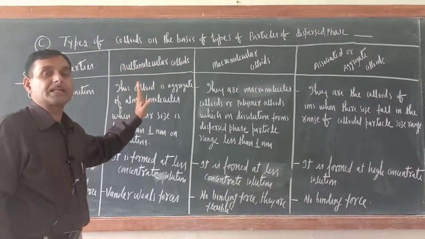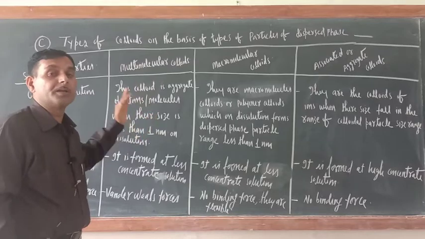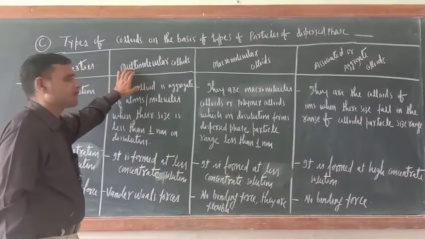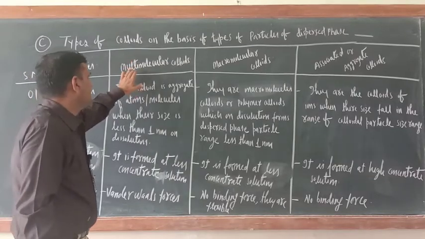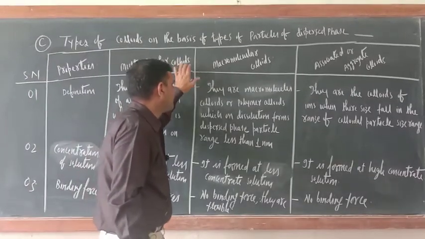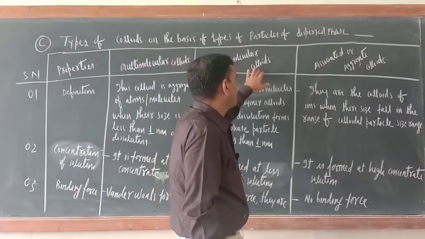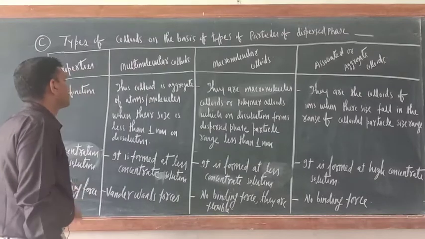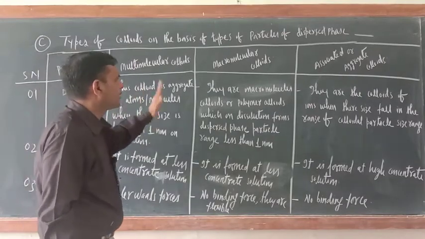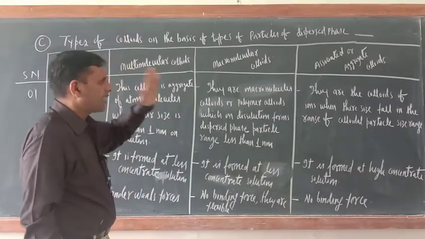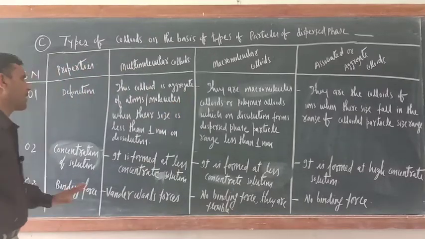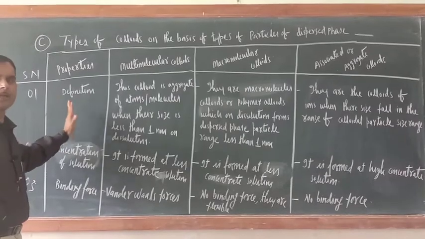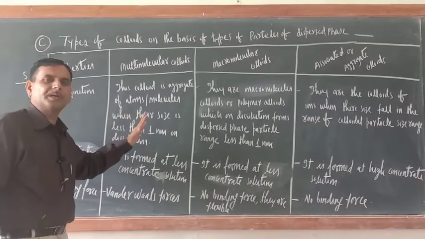What kind of particles of dispersed phase are found in those types of colloids? So basically three types of colloids are there on this basis. First one is the multimolecular colloids, second one is the macromolecular colloids, and third one is the associated or aggregate colloids. I decided to teach this one in tabular form only, so that the comparison will also be ready.